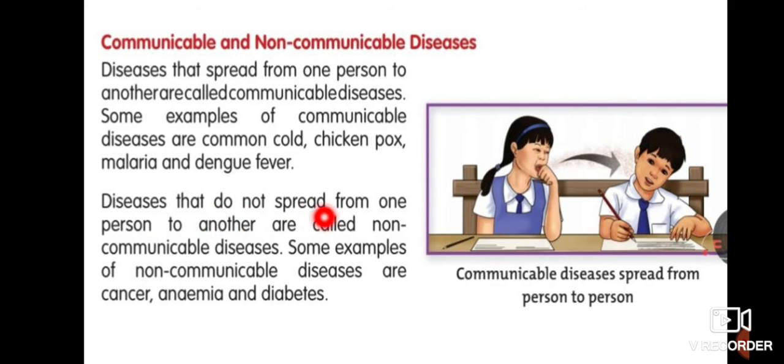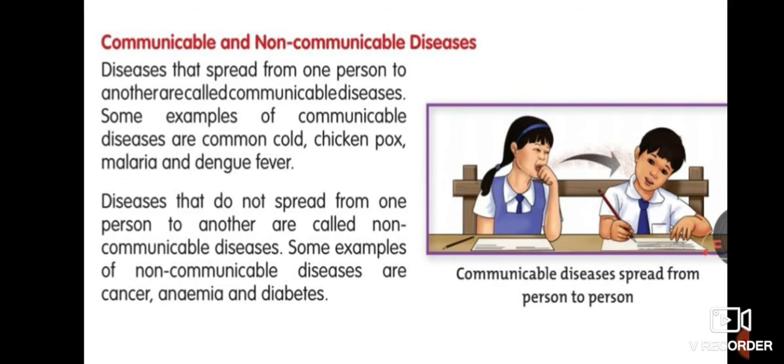Diseases that do not spread from one person to another are called non-communicable diseases. So children, there are some diseases that cannot be spread from person to person. There is no communication to a person, so they are known as non-communicable diseases. Examples of non-communicable diseases are cancer, anemia, diabetes.